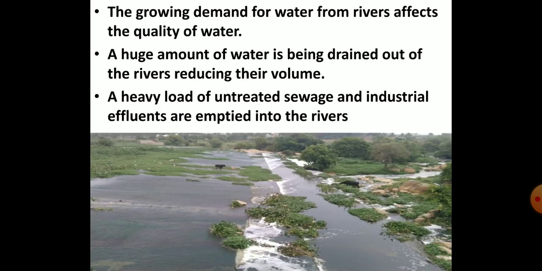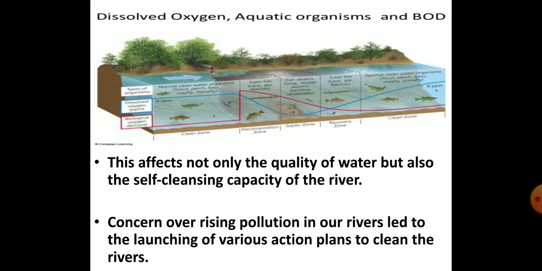But the increasing demand for water from rivers for domestic, municipal, industrial, and agricultural purpose has affected the quality of water. Due to the growing demand, more and more water is being drained out of the rivers, which has reduced their volume. A huge amount of untreated sewage and industrial effluents are emptied into the rivers, due to which the quality of the water is badly affected, and moreover, the capacity of the river of self cleansing is also reduced.